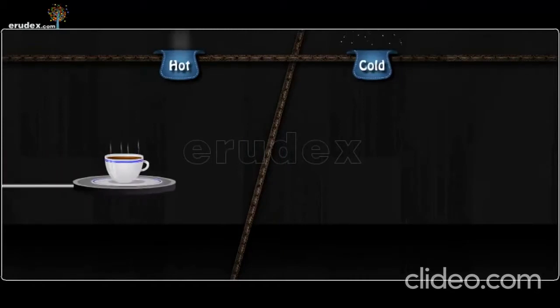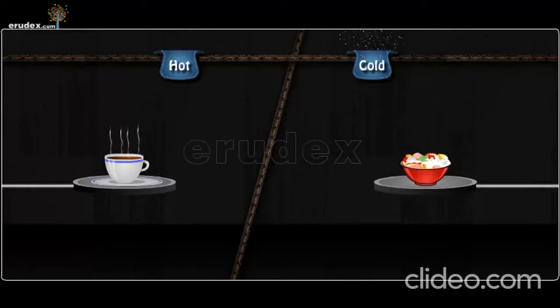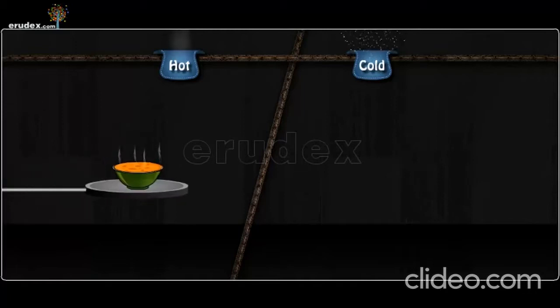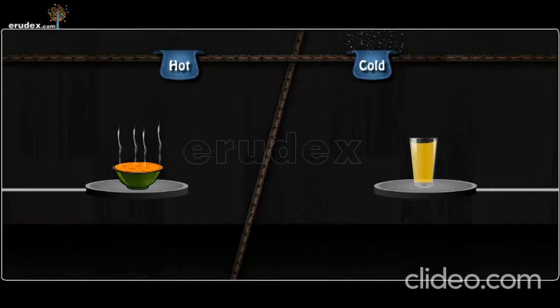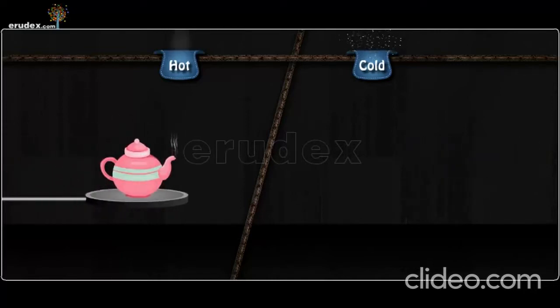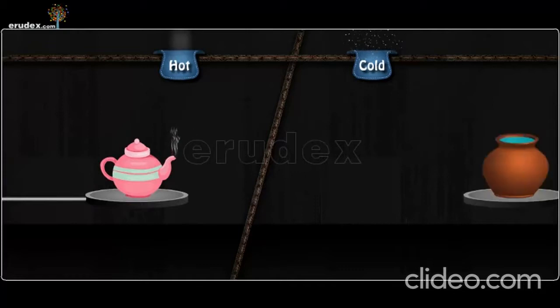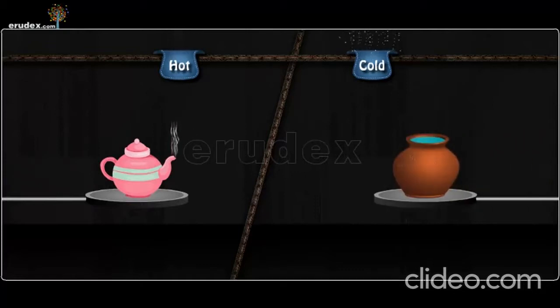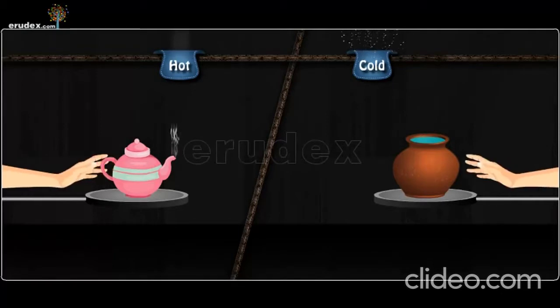A cup of tea is hot. A scoop of ice cream is cold. A bowl of soup is hot. A glass of cool drink is cold. Water in a kettle is hot. Water in a pot is cold. We can say the object to be hot or cold by just touching it.